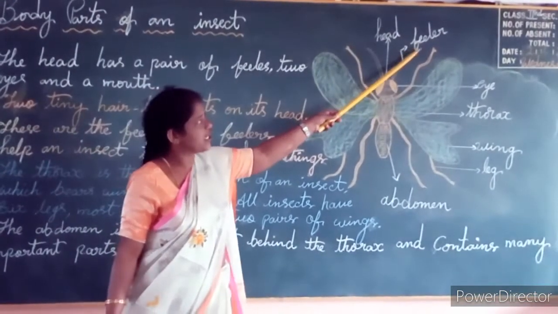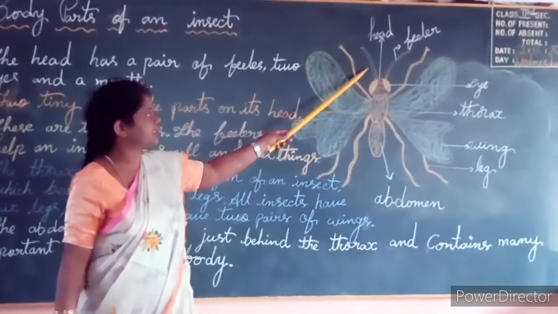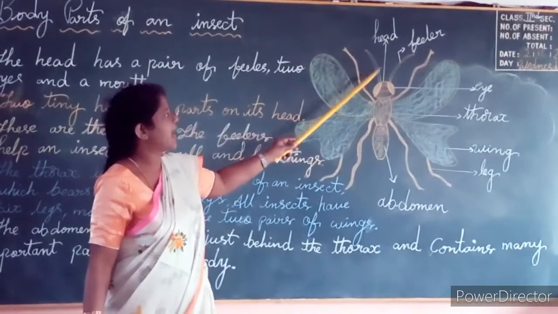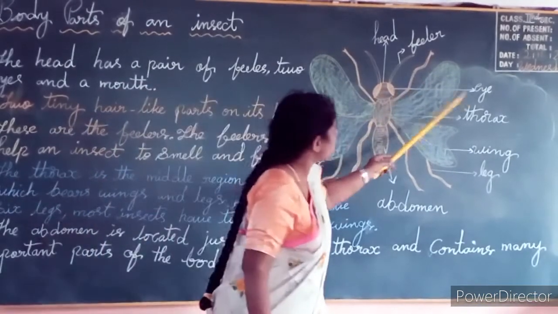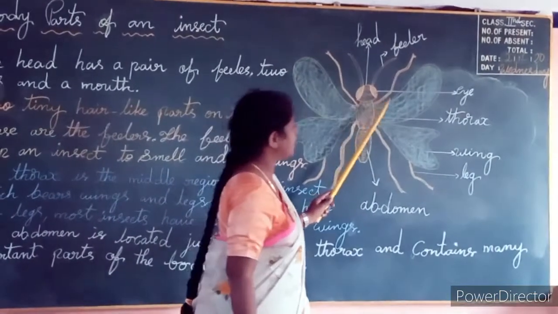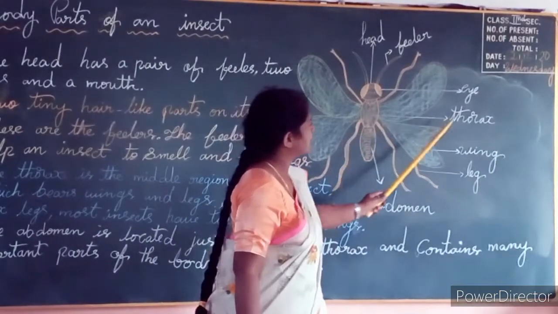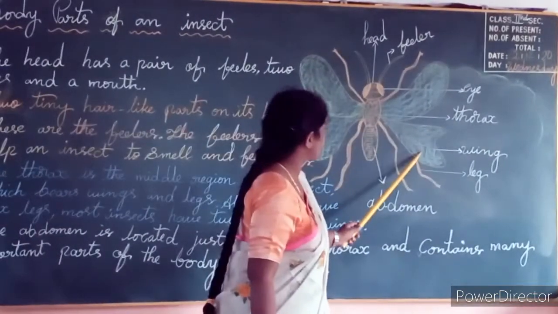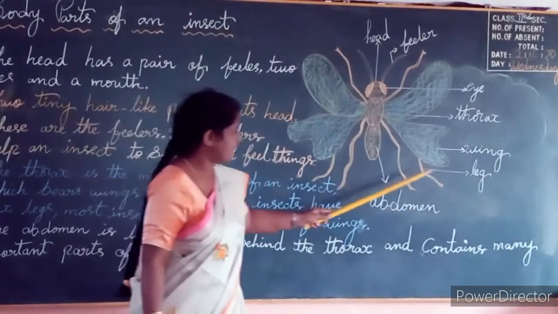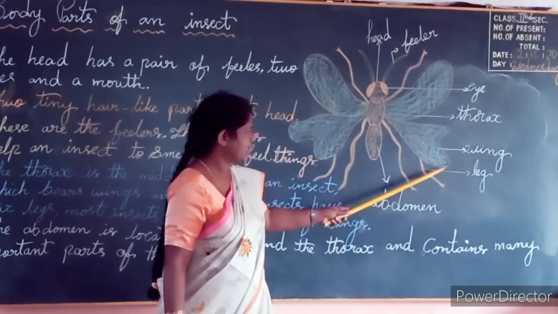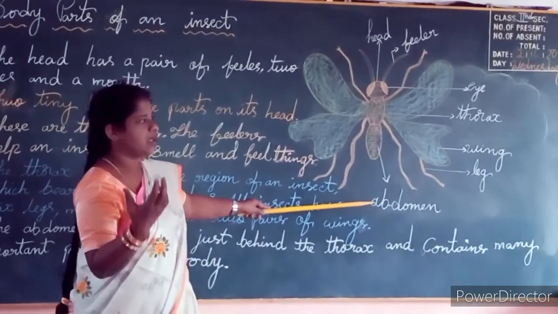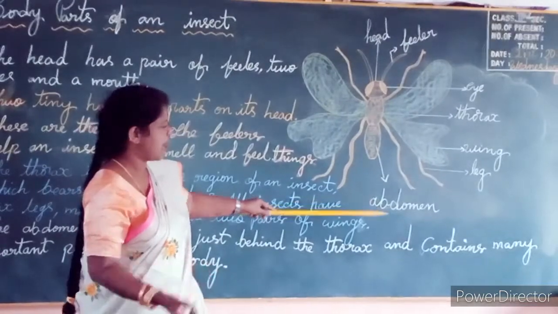And two feelers. One feeler here and the other one is here. A pair of feelers will be there. And one head, and two eyes. Two eyes are present for an insect. And the thorax. See here, the thorax. And wings. There are two pairs of wings. And legs. How many legs are there? And the abdomen. The last part of the body of an insect is the abdomen.